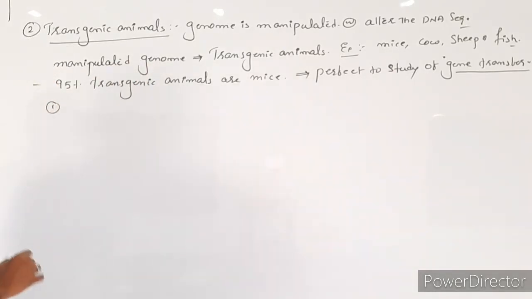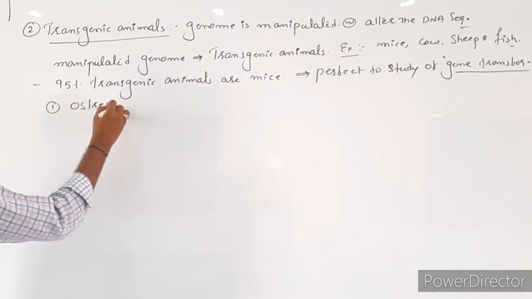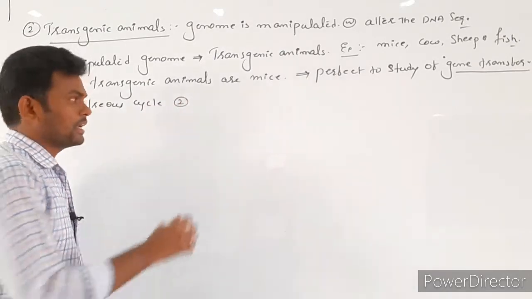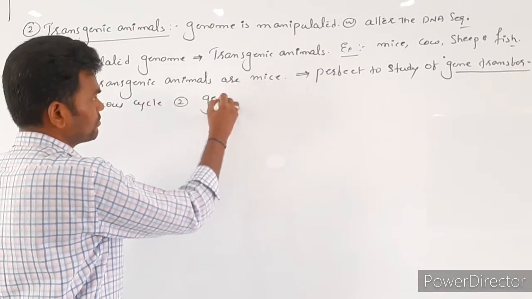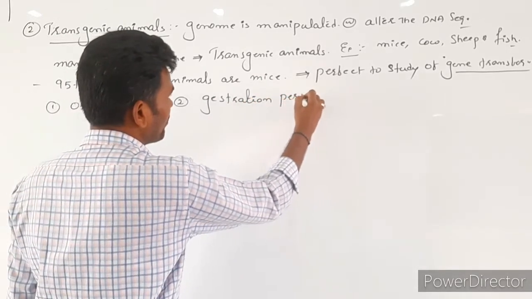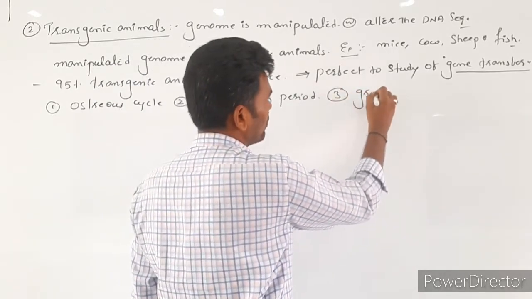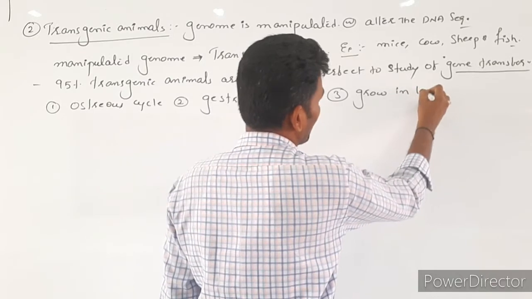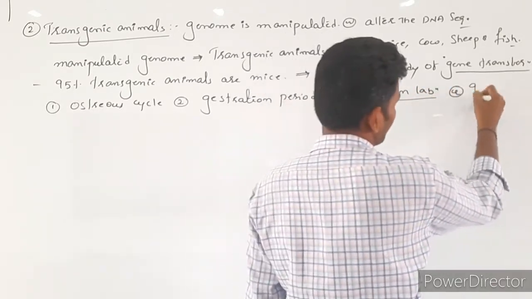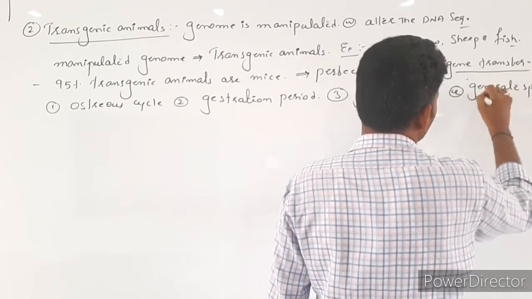Because the first reason is the short oestrus cycle. Next, the short gestation period also, and it can easily grow in the lab, and it can generate more offspring.